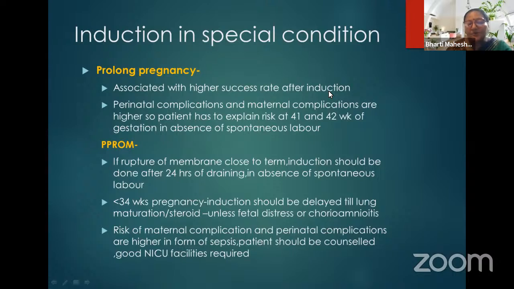Now, premature rupture of membranes. If the rupture of membranes is close to term, then induction should be done after 24 hours of draining in the absence of spontaneous labor. If it is less than 34 weeks, then it should definitely be delayed until lung maturation, unless there is fetal distress or chorioamnionitis. The risk of maternal and perinatal complications, in the form of sepsis, is higher, especially in PPROM. So patients should be counseled, a good NICU facility should be available, and one has to remain vigilant.